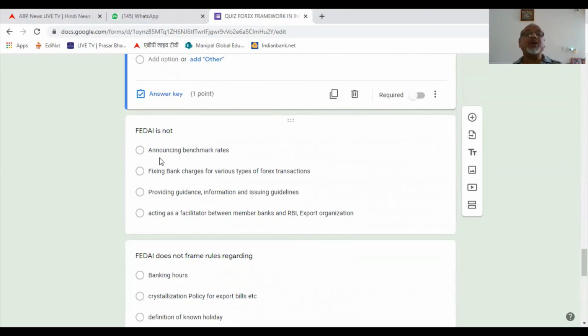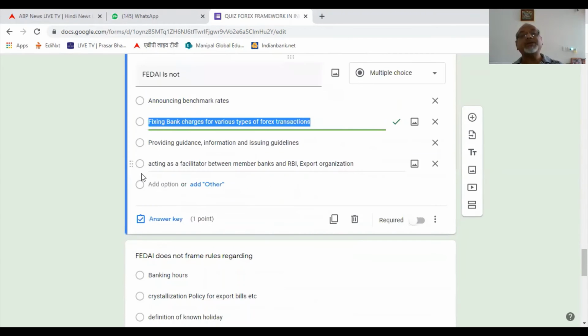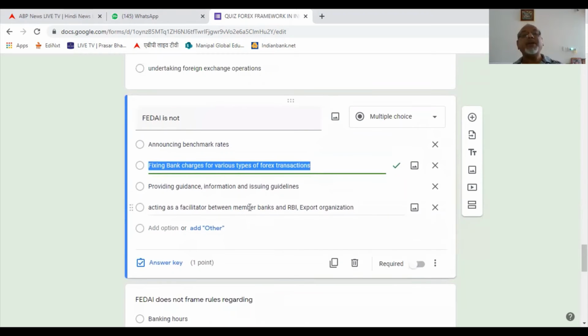Next one. FEDAI is not announcing benchmark rates. No, they are announcing benchmark rates. Remember, overnight and month end, etc. Fixing bank charges for various types of forex transactions. No. Now the banks, ADs, are independent to fix their own charges. The only thing is they should be in consonance with the average cost. Providing guidance, information, and issuing guidelines. Yes, FEDAI is very much into providing guidance, information, and issuing guidelines to ADs.